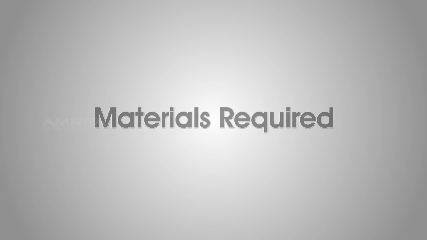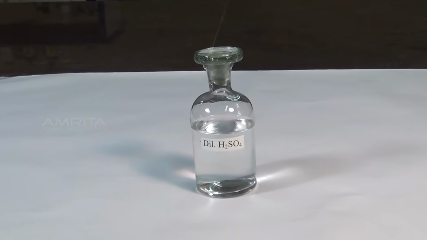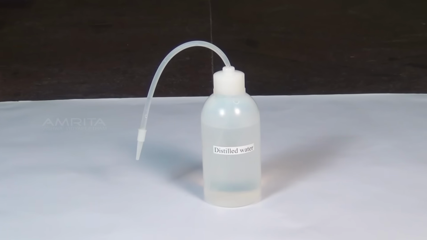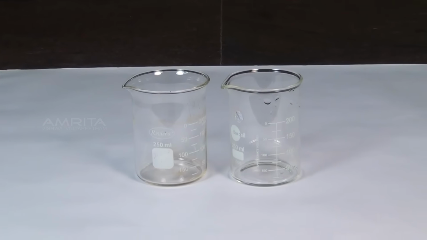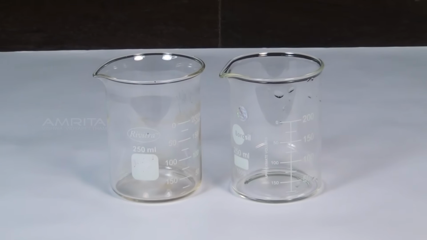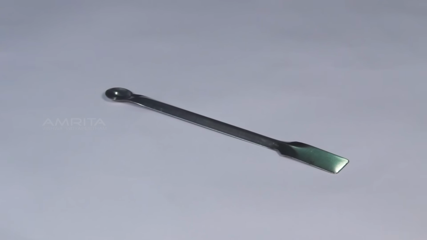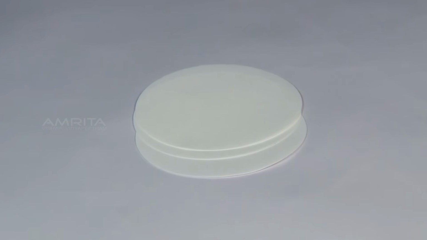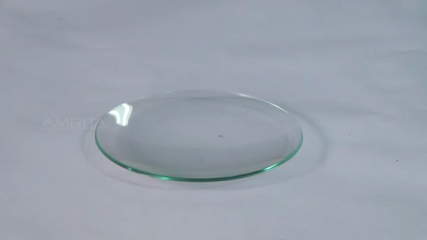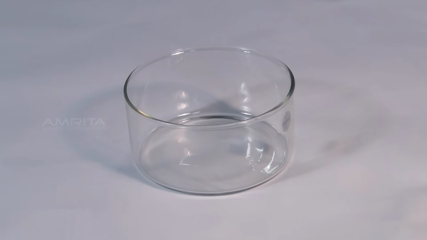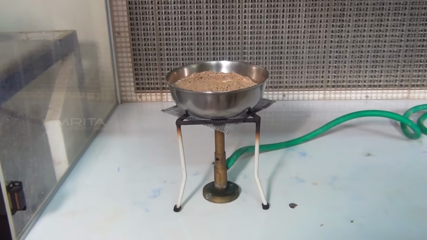Materials required: crude sample of copper sulfate, dilute sulfuric acid, distilled water, ethyl alcohol, cold water mixture, 250 ml beakers, china dish, glass rod, spatula, funnel, filter paper, measuring jar, test tube, watch glass, evaporating dish, trough, stand with lamp, and sand bath.